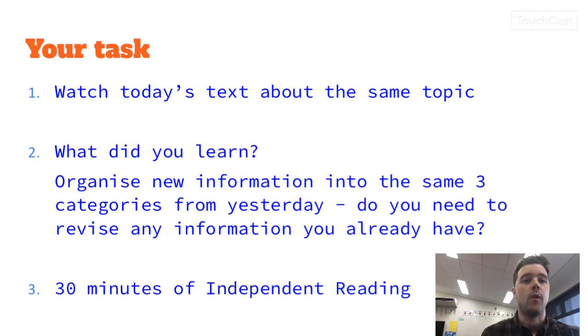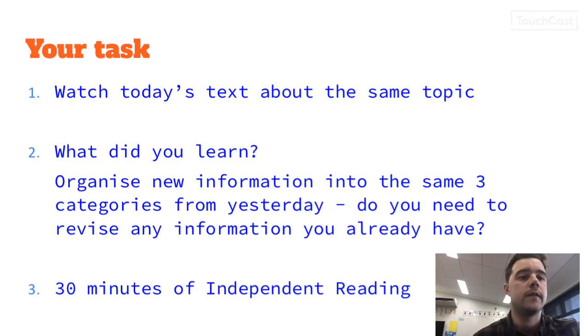So, watch today's text about the same topic. What did you learn? Organize that new information into the same 3 categories from yesterday. You might need to revise some information you already have, kind of like I did just before with the cost of lab-grown meat. I had different views, so I just altered what I actually learned and took away from that. And to add to that, you can put a new heading or 2 if you think it's relevant. After you filled in your table, you're going to go on with 30 minutes of independent reading.